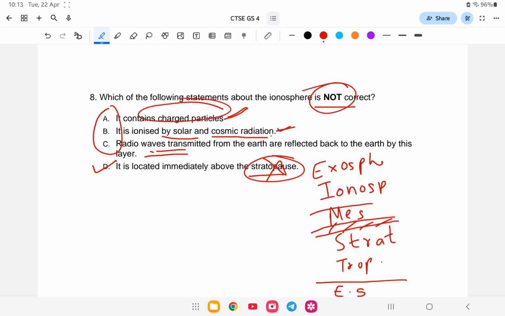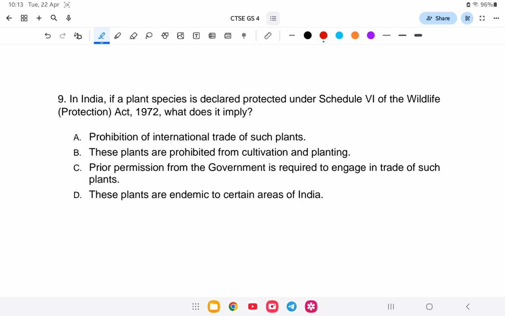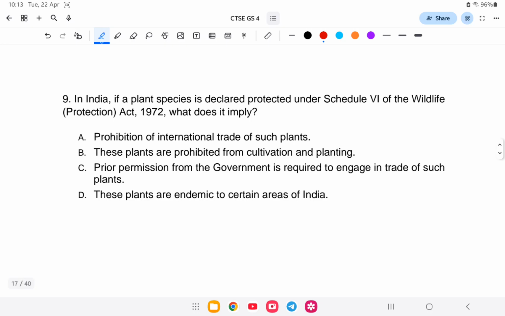Let us go to the next question. In India, if a plant species is declared protected under Schedule 6 of the Wildlife Protection Act 1972, what does it imply? So under Schedule 6 there are plants. That it prohibits international trade of such plants?